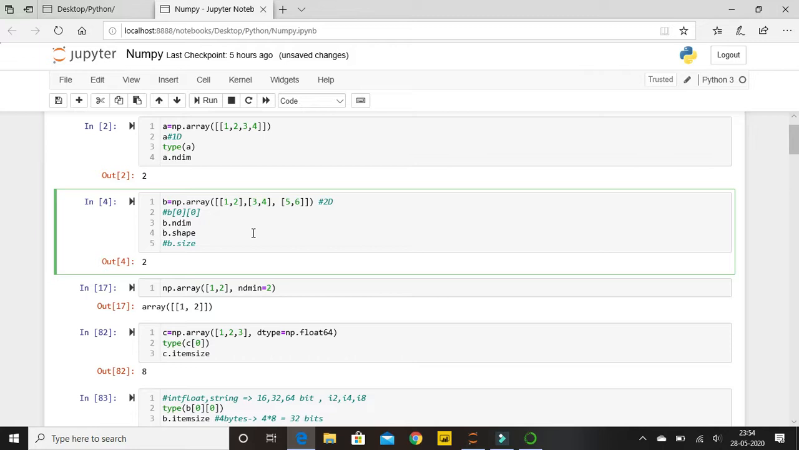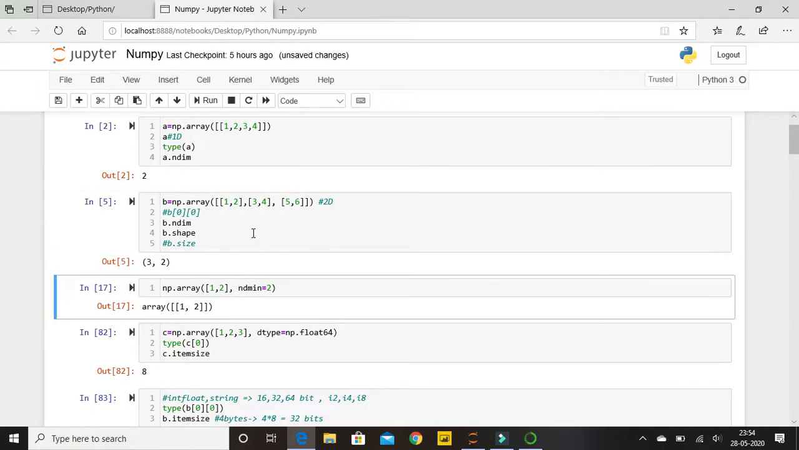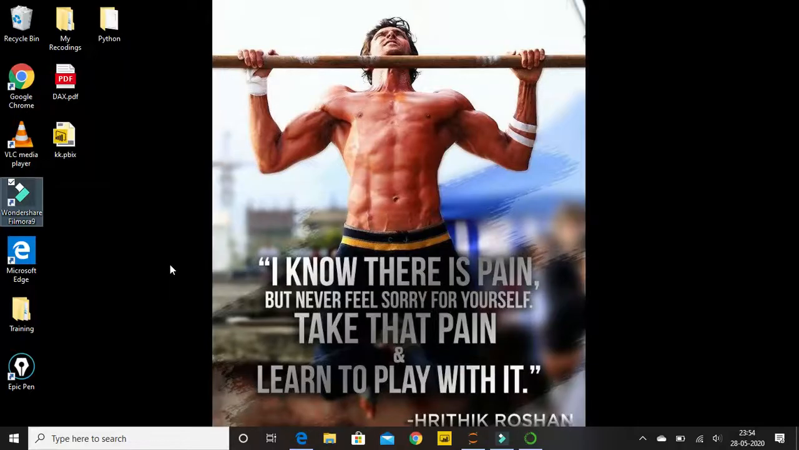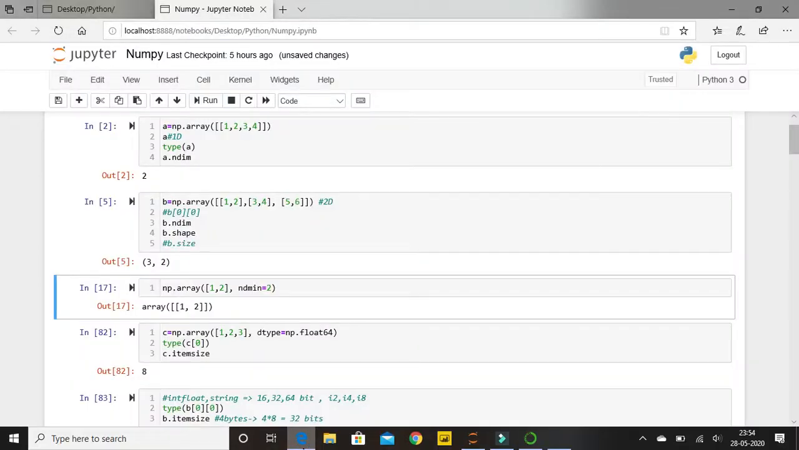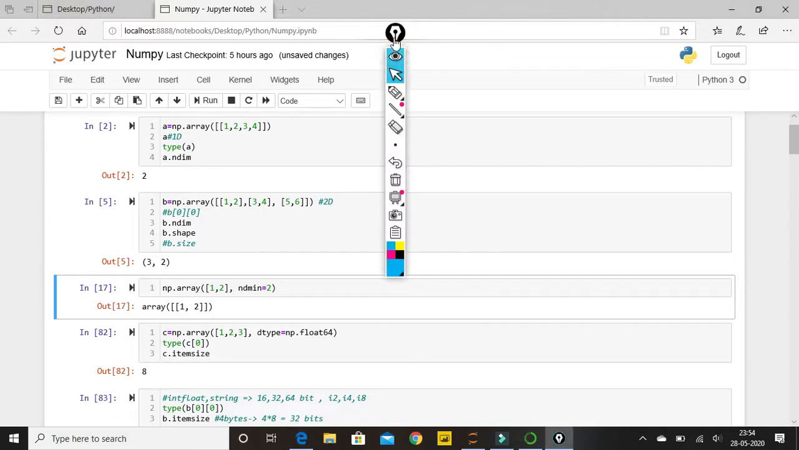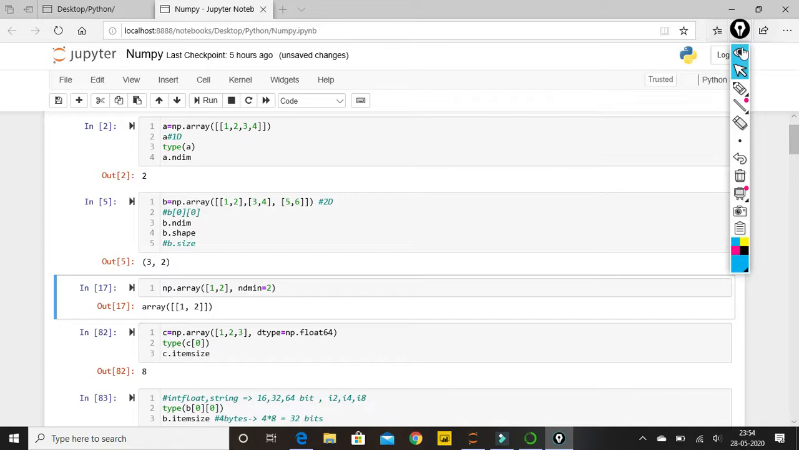Now let's execute b.shape. All of these are inbuilt functions present inside my numpy package. If I execute this b.shape, it is giving me 3 cross 2, means 3 rows and 2 columns. How? Let me just explain it to you. This is my data 1 2 3 4 5 6. There are three lists present inside my list, or you can say it's a 2D array.